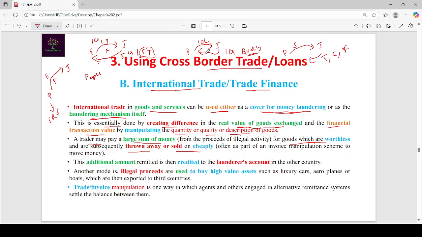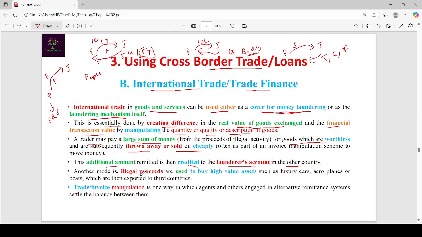So in this case, the Japan customer paid a large sum of money for worthless goods, and these goods are thrown away or sold on cheaply. This additional amount, the 4 crores excess amount, is received. This additional amount remitted is credited to the launderer's account in the other country, not to the home country, that is sent to the other country.